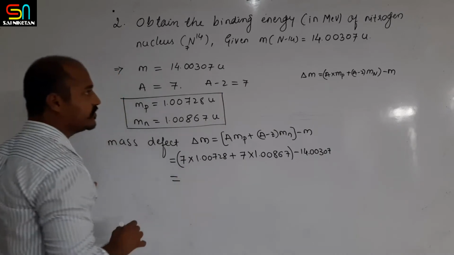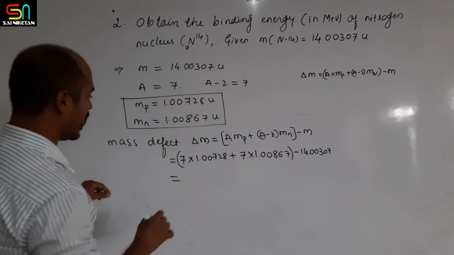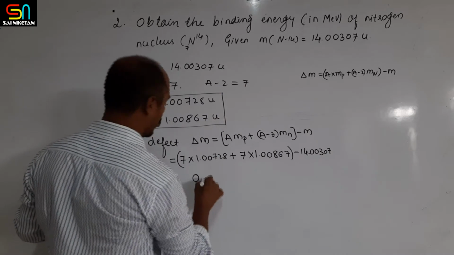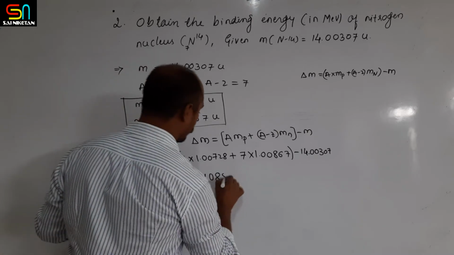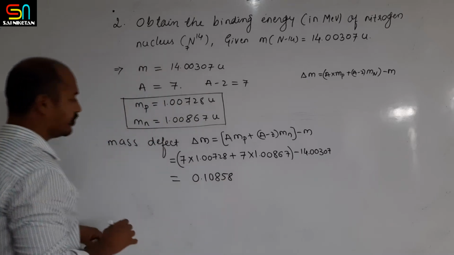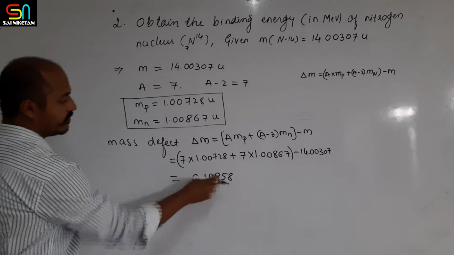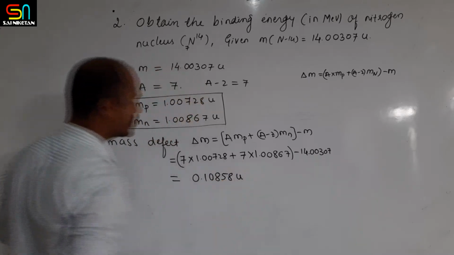After doing the mathematics, you will get the mass defect as 0.10858 U, atomic mass unit.